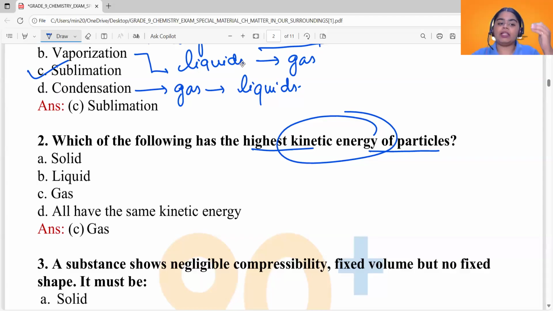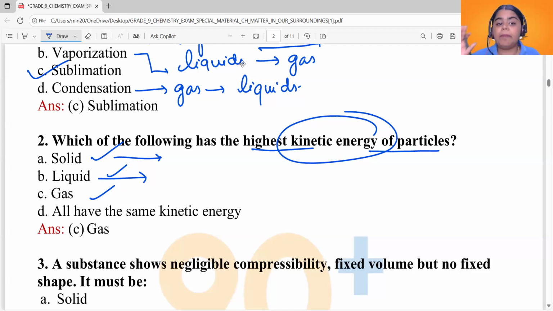So, when comparing the space between particles of solids, liquids and gases, we know that particles in solids are tightly packed. In liquids they are not tightly packed, they are loosely packed compared to solids.